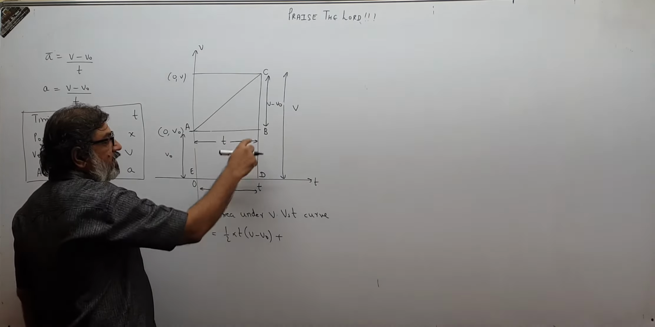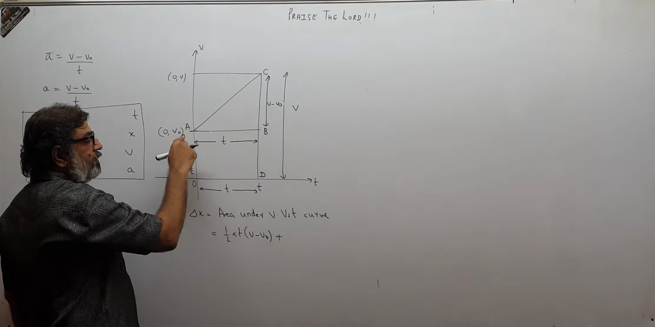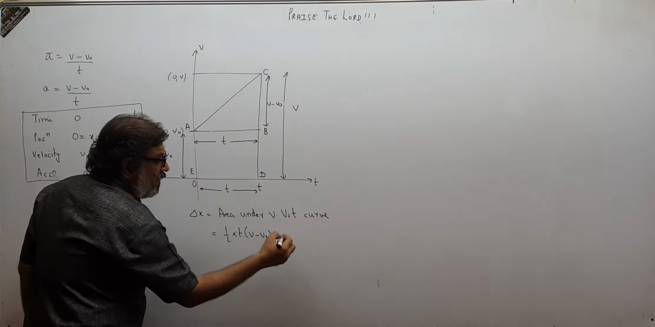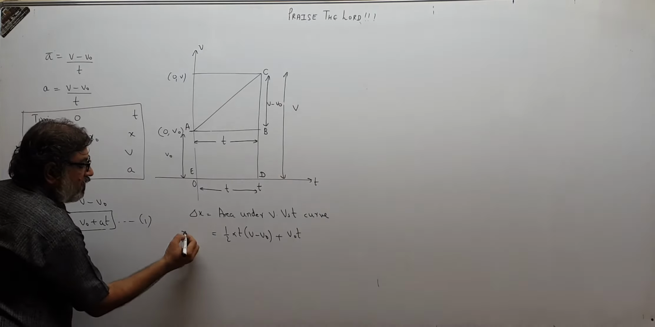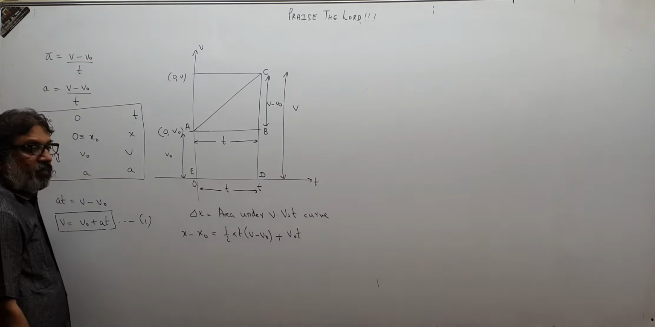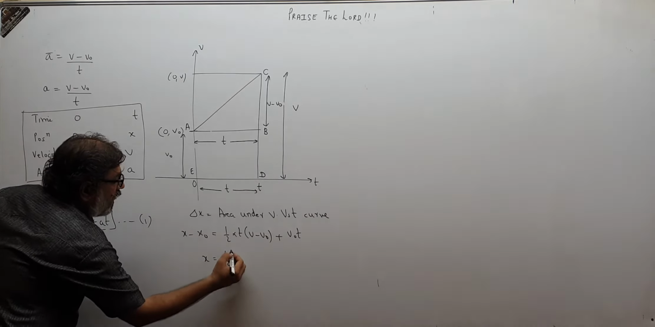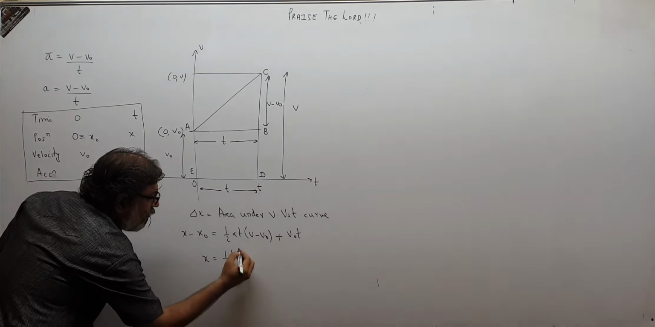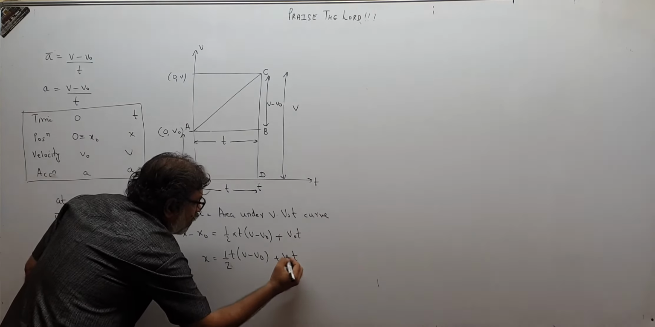This rectangle, how much is it? VO, sorry, and this is T. This is VO and this is T. So that is VOT. Delta X means X minus XO. XO is 0. So X becomes equal to half T into V minus VO plus VOT.